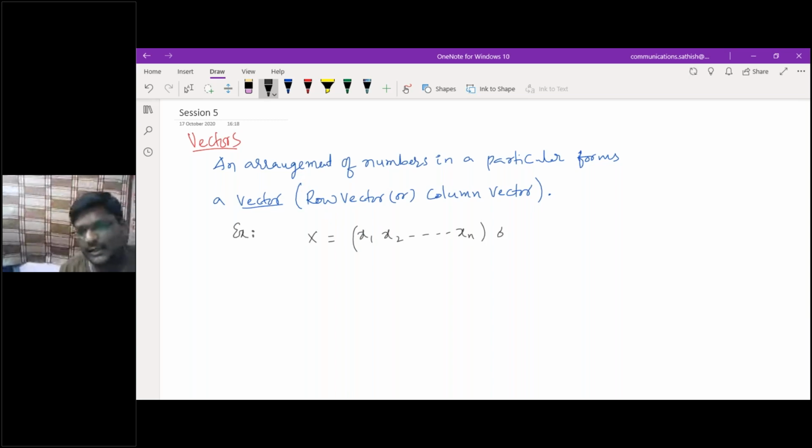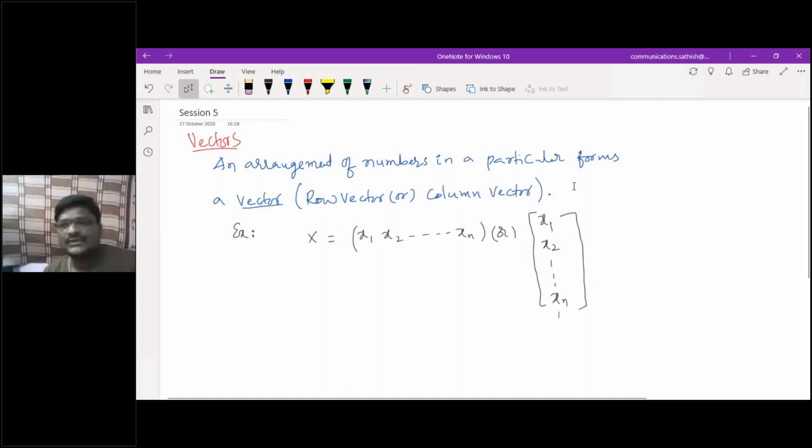Then the same, if I represent the column vector, I can represent it here as x1, x2, and so on, xn. So I can call this a column vector, or not? Yes or no? Am I correct? Yes, sir. Yeah, so that is the thing.